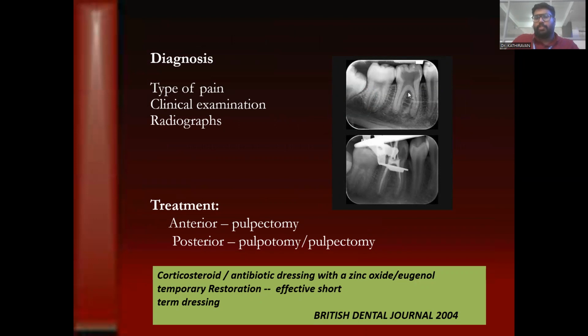So this is a reversible pulpitis, and we should also look for a clinical condition where the patient will have a lingering pain. That means a diagnosis of irreversible pulpitis, and the treatment plan involves endodontic therapy. You can see an endodontic access cavity prepared and a pulpectomy being done. The treatment options are pulpotomy in anterior teeth and posterior teeth. According to the British Dental Journal 2004, a corticosteroid or antibiotic dressing with zinc oxide eugenol temporary restoration is good and effective short-term dressing for management of irreversible pulpitis.